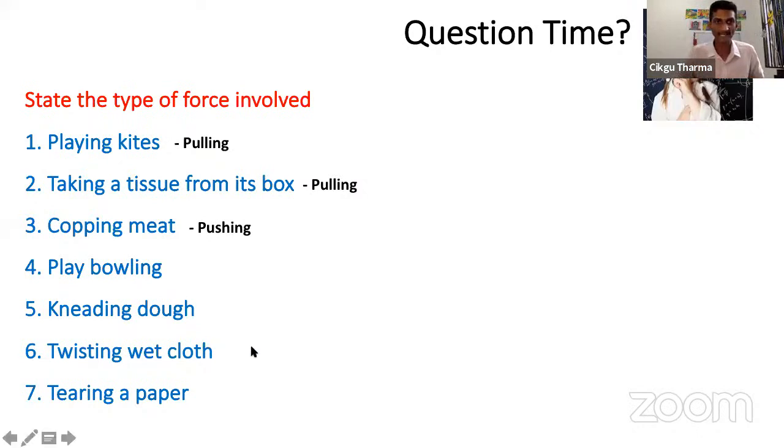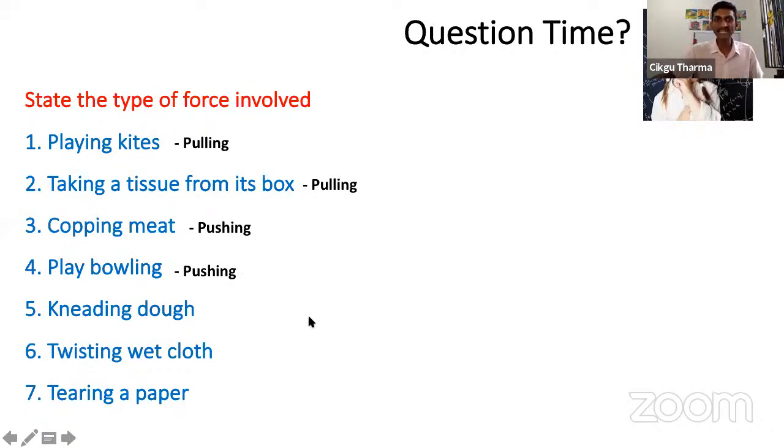Alright. Okay, next one. Play bowling. What do you do when you play bowling? You will push the ball. Okay, you will throw the ball. So throwing is pushing. Alright, throwing is pushing.